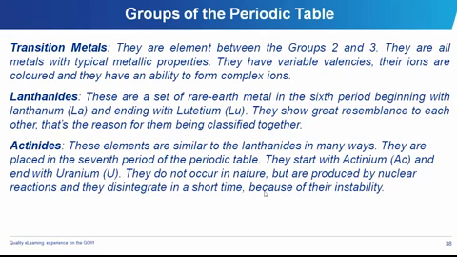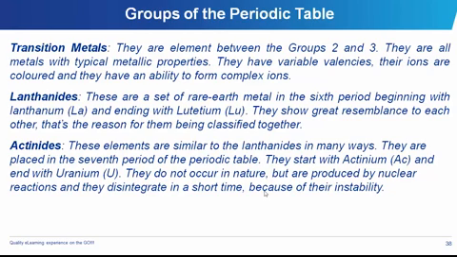Transition metals. Transition metals are located between group 2 and group 3 of the periodic table, and they are all metals. They have varying valences. One of the things about them is that their ions are colored.